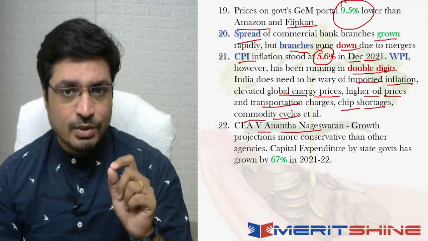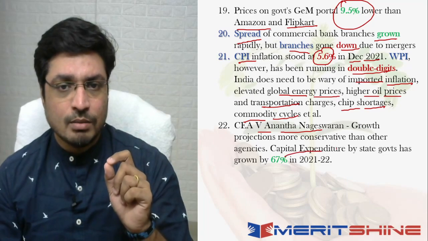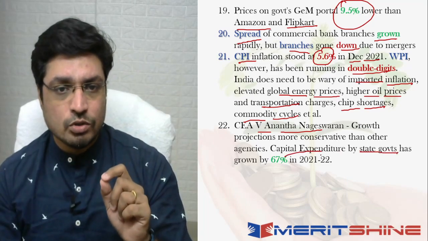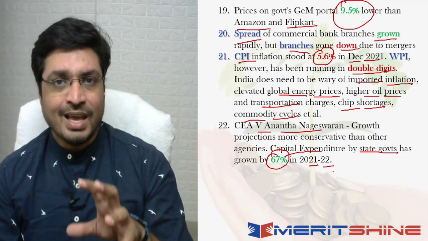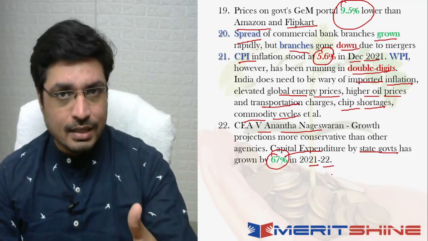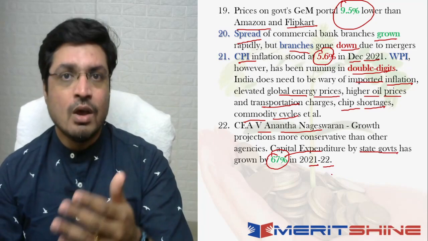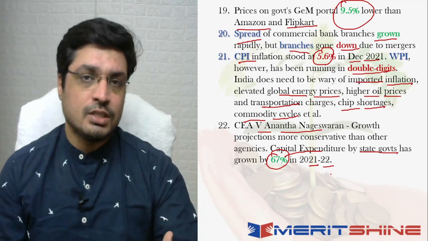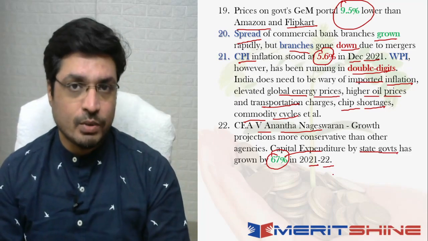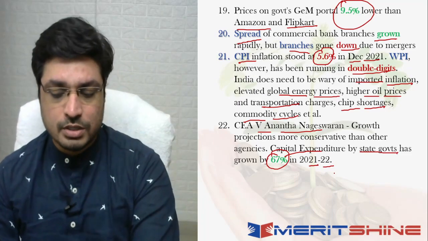The other aspect is the capital expenditure by the state governments, right? That has also grown by 67% in 2021-2022, and as soon as you see more spending from the central and the state governments, automatically it should drive the economy forward in the form of various kinds of consumption and development towards infrastructure as well. So this is again a good sign.